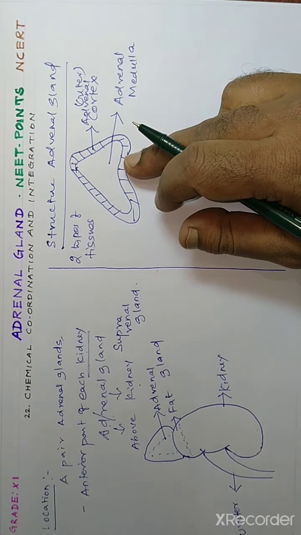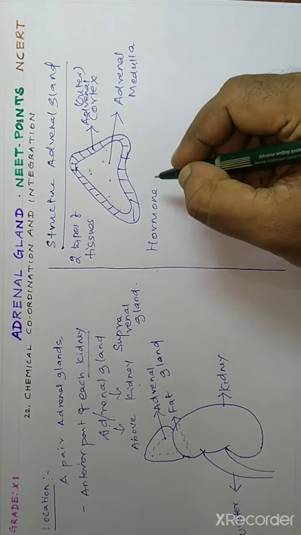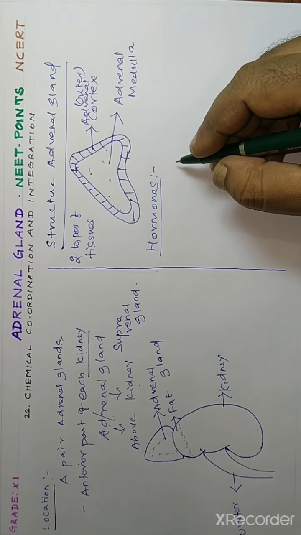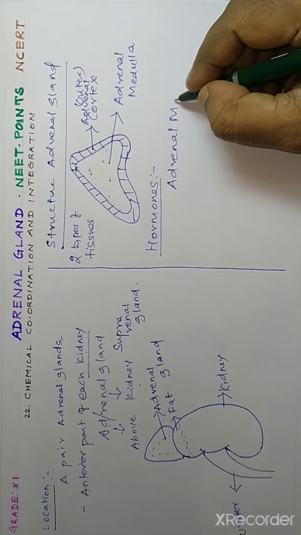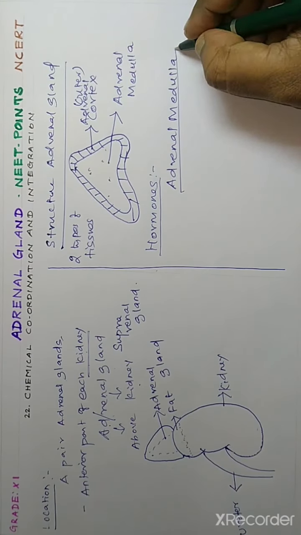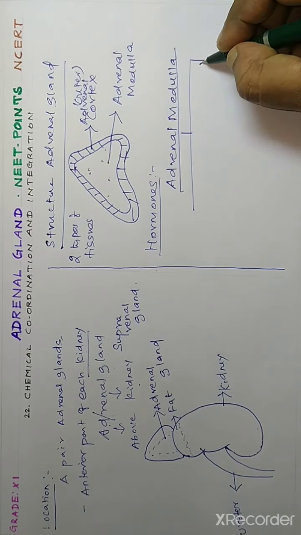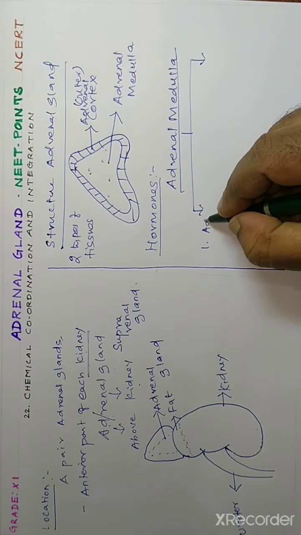Then let me go to the next part: hormones secreted by the adrenal gland. First let us discuss the adrenal medulla hormones. Adrenal medulla secretes two hormones. Number one, adrenaline.